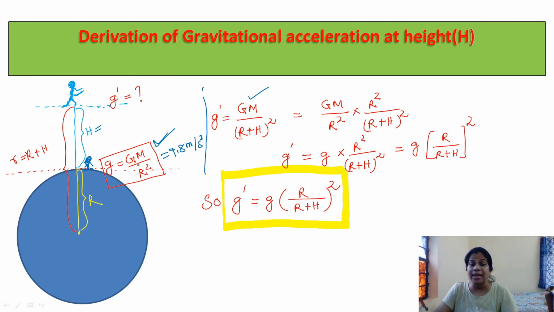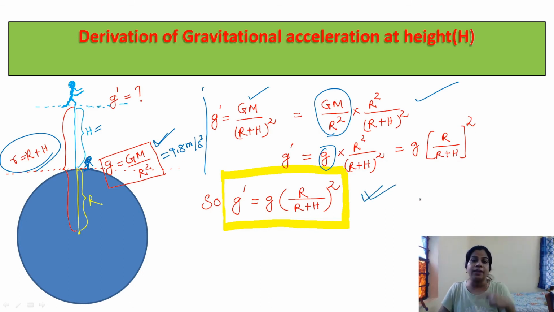This is GM by r square. Here the distance now becomes (r plus h) square. So I am multiplying r square in both numerator and denominator: GM by r square times r square by (r plus h) square. This term becomes g, so g dash is g times r square by (r plus h) square, which is g divided by (r by (r plus h)) whole square. This is the expression when an object is at a certain height above the surface of Earth and that height is much greater than the radius of Earth.